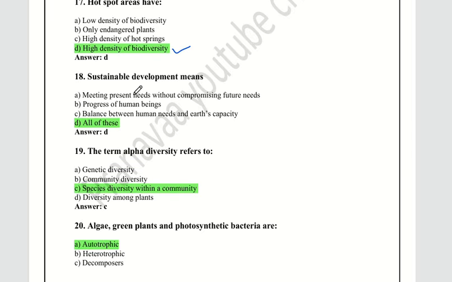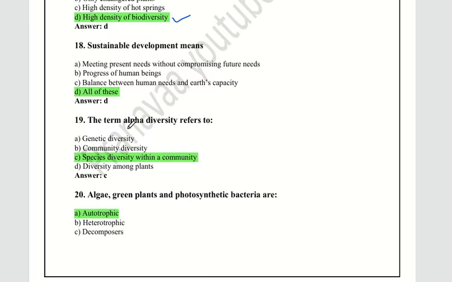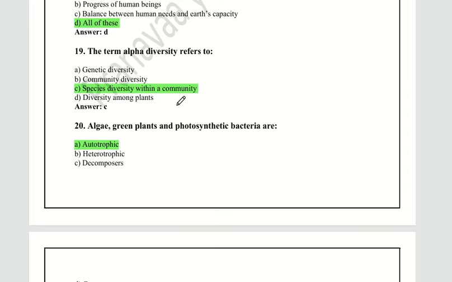Okay, next question. Sustainable development means meeting the present needs without compromising future needs, progressing of human beings, and balancing between human needs and the earth's capacity. Option D is the right one, all of these. The next question: the term diversity refers to species diversity within a community, option C.